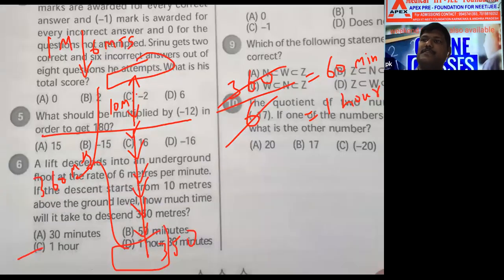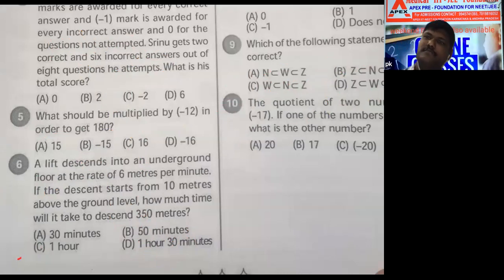Next question. Can I move to the next one? Rishi, understood? No, no. Rishi, you can understand the diagram. You can read the question, Rishi.